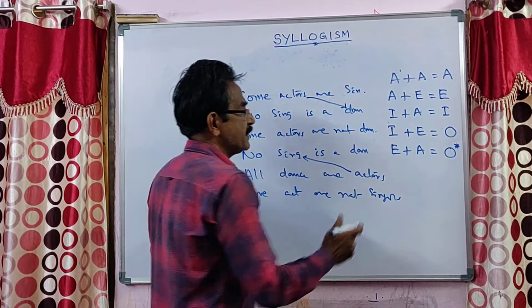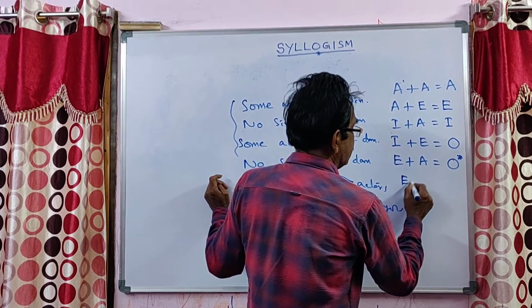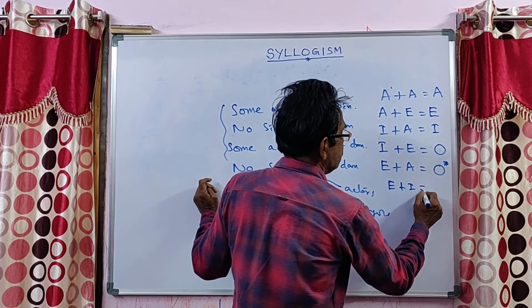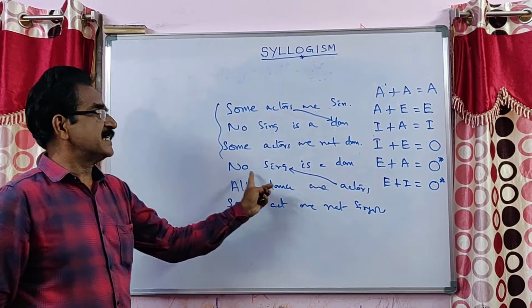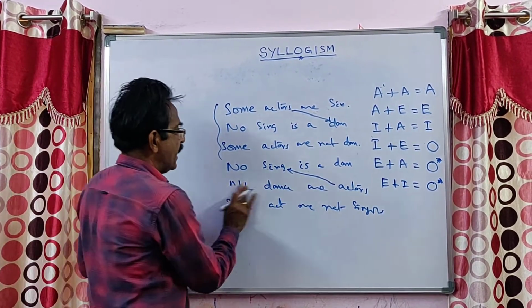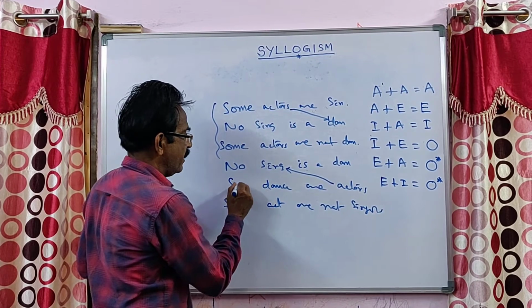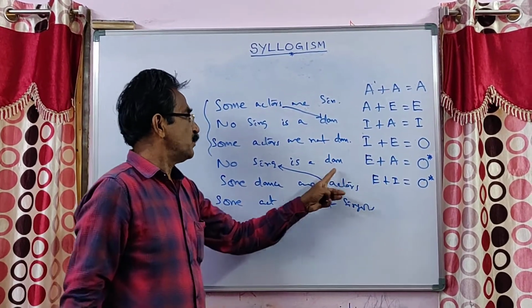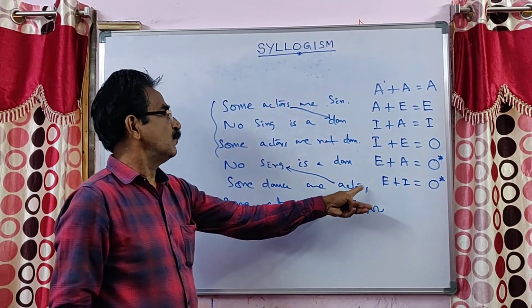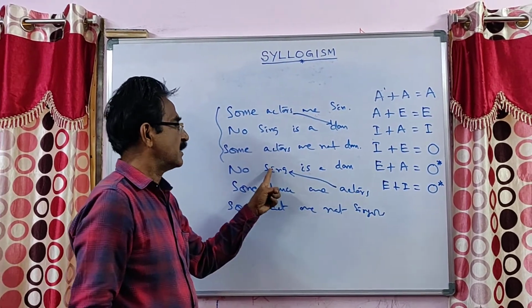And for E plus I, the sixth one and the last one, E plus I is also equal to O star. This is E, and this is I. Some dancers are actors. So here also O star: some actors are not singers.